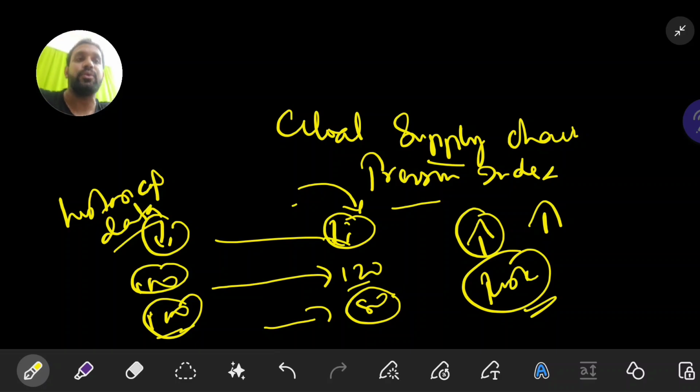Another important point I want to tell you: in the geopolitical risk index, higher value means higher risk. In the global supply chain pressure index, again higher value means higher risk. Remember this point. The geopolitical risk index is not doing any research. It is all about taking the tally of various newspaper articles and just publishing the report. Whereas the global supply chain pressure index generally compares the last year's data to the present data.